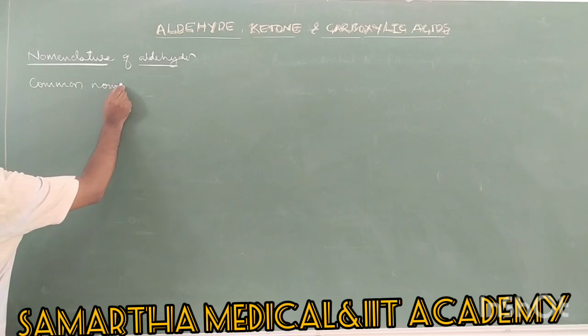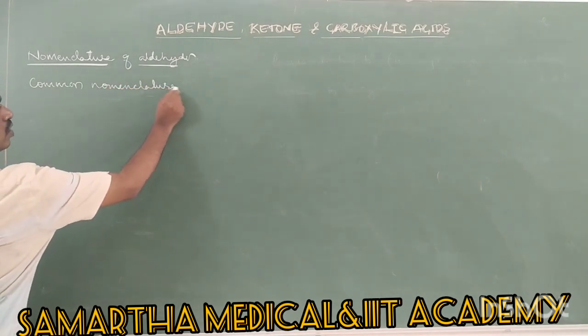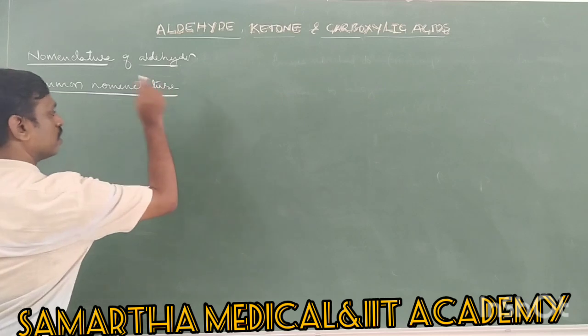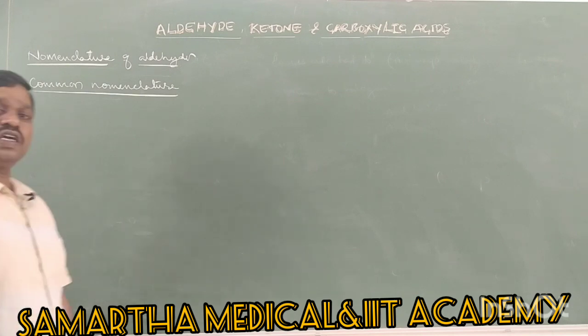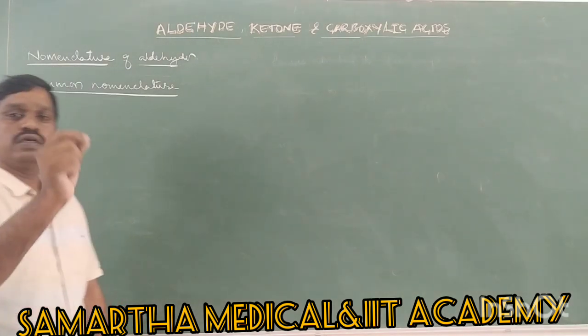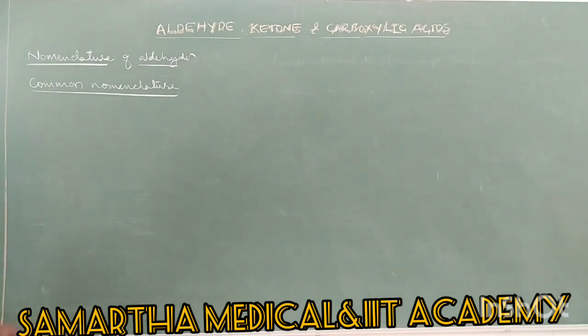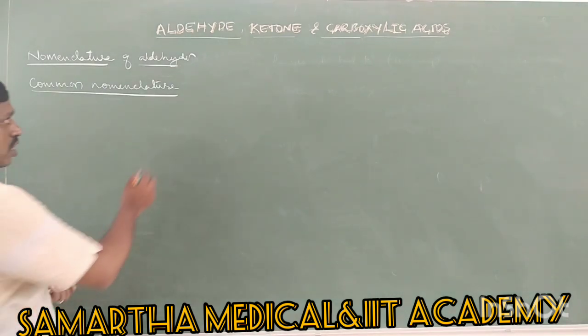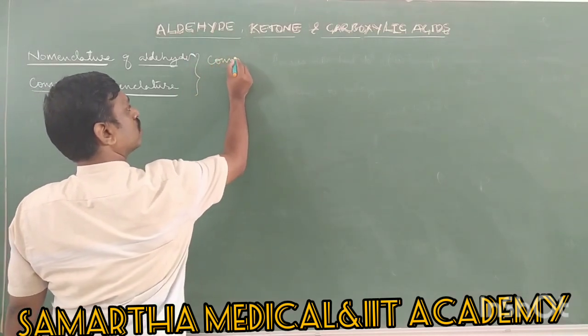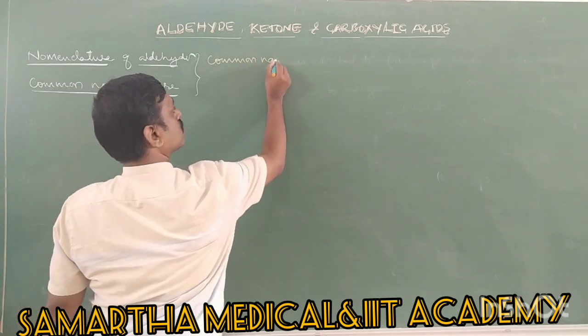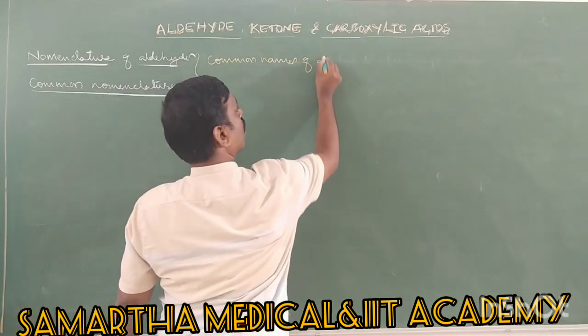Common nomenclature. Right, it is also important. So what is the common nomenclature of aldehyde? See, the common names of aldehydes are derived from corresponding carboxylic acids by replacing the word ic from carboxylic acid with aldehyde. So therefore, this statement you must remember. So the common names of aldehyde, take down common names of aldehydes.